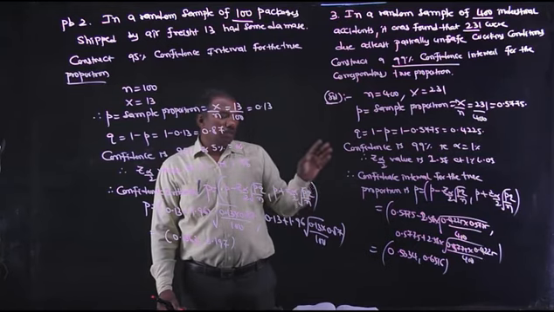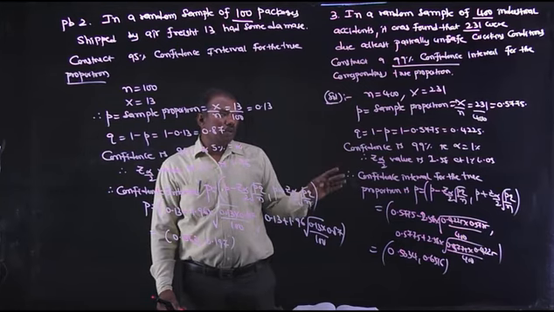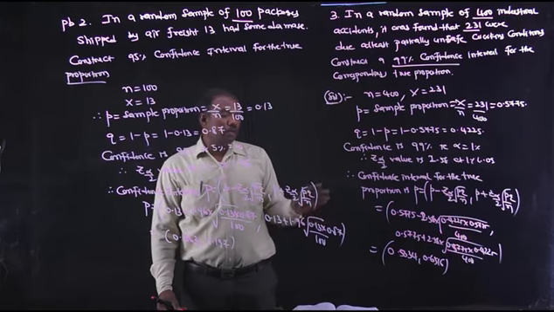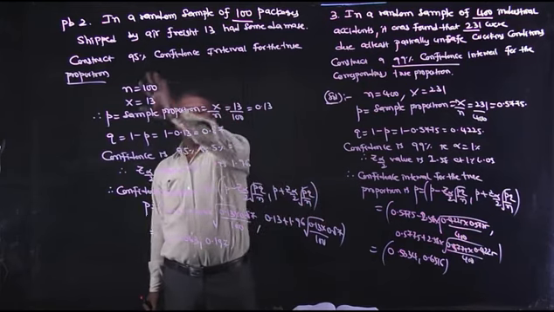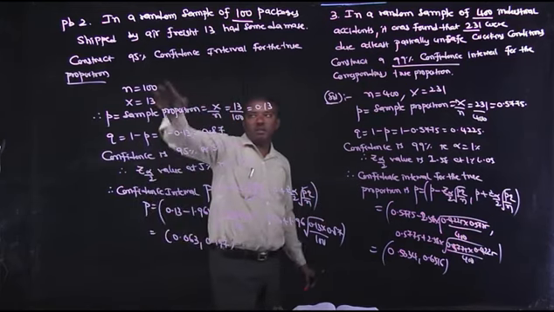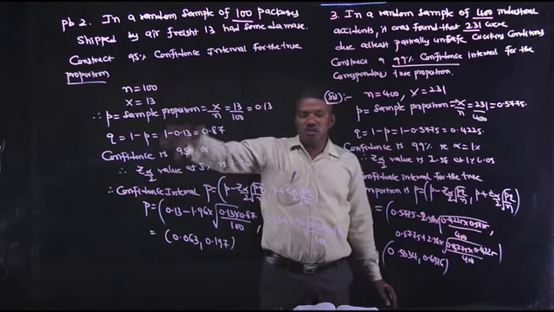Then substitute all values: small p 0.5775, small q 0.4225, n 400, Z alpha by 2 is 2.58 at 1%. We get the true proportion lying between 0.5034 and 0.6516.